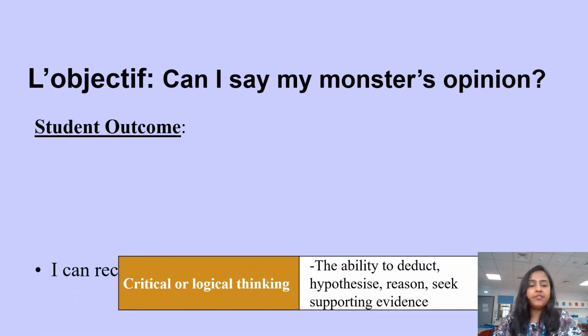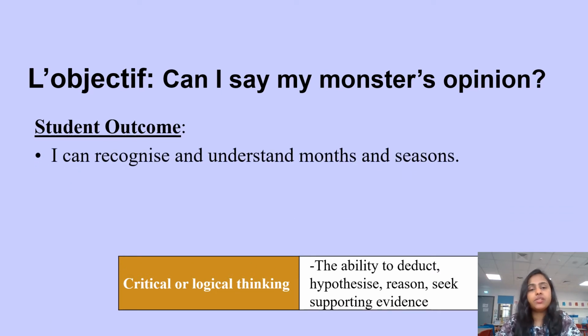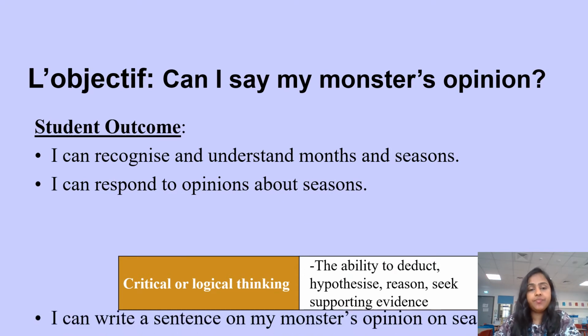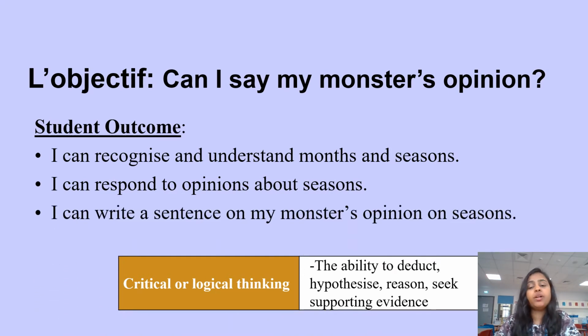There you go. You have your learning objective, your student outcomes. Learning objective is, can I say my monster's opinion? So the opinions are nothing but j'aime, je n'aime pas, je déteste, et j'adore. But how will the monster say its opinion? Yes, that's our objective for today. We're going to learn that as well. Student outcomes: I can recognize and understand months and seasons. I can respond to opinions about seasons. I can write a sentence on my monster's opinion on seasons. Today we are working on the HPL idea, critical or logical thinking.